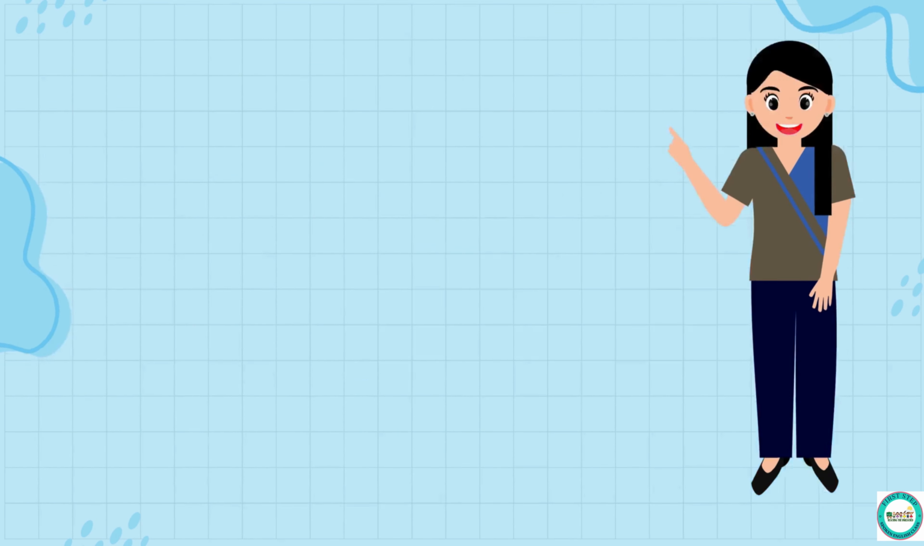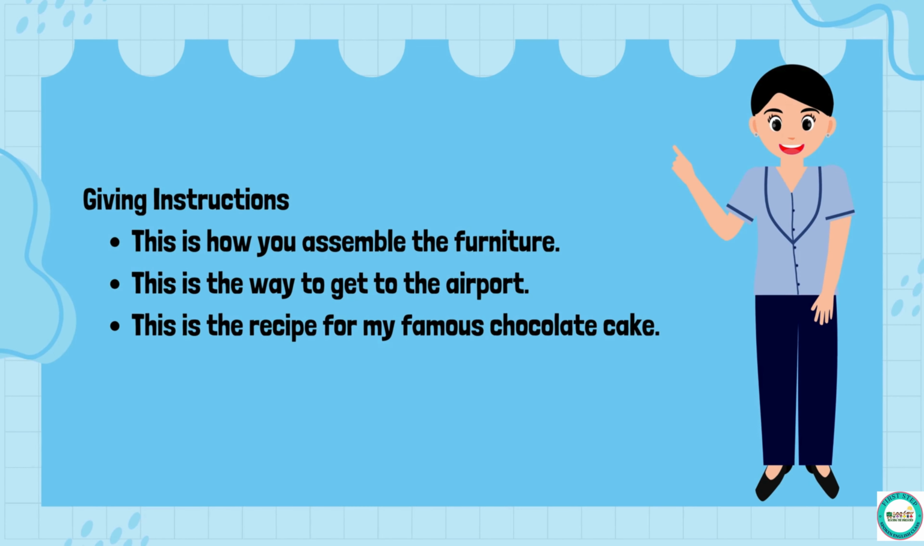This is used in giving instructions. This is how you assemble the furniture. This is the way to get to the airport. This is the recipe for my famous chocolate cake.